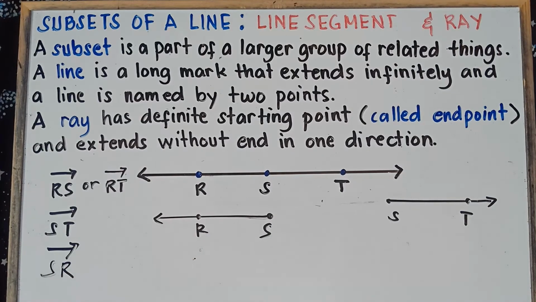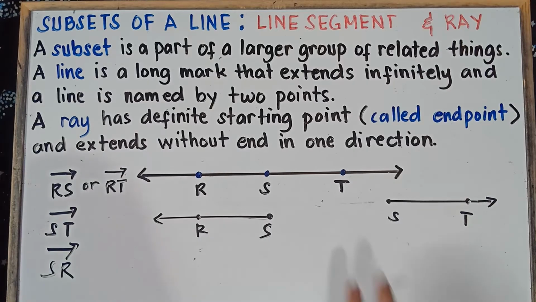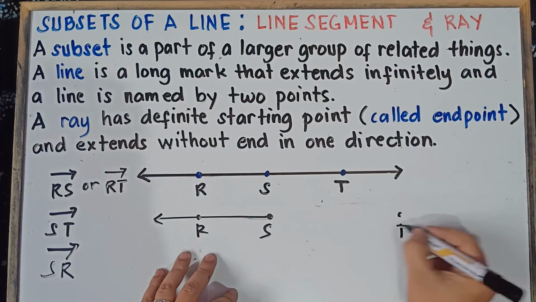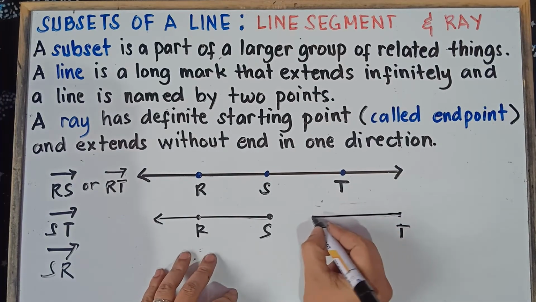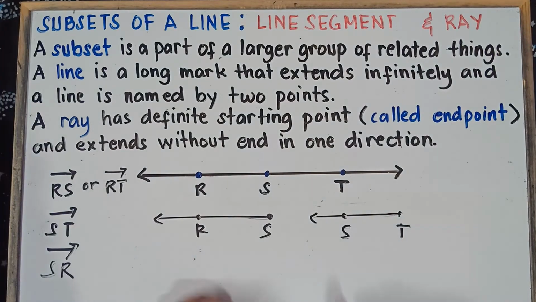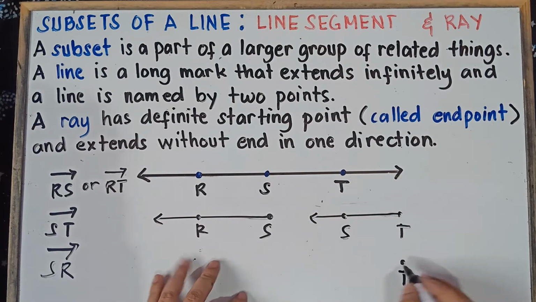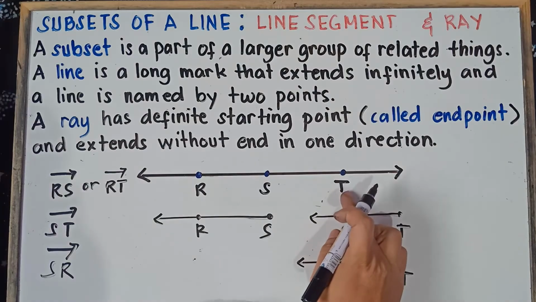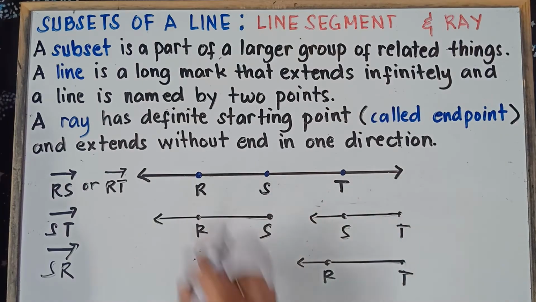What else, class? Do you have any other ray? Yes, we can have this one as our starting point, T, and then going to the left, so we have S, ray TS, and going further left, we have R here. Now question, is ray TS the same as ray TR?